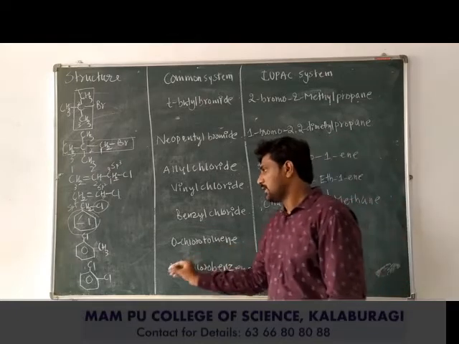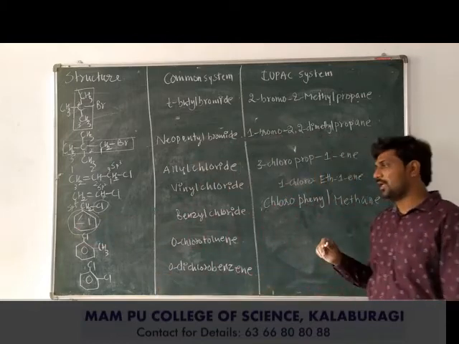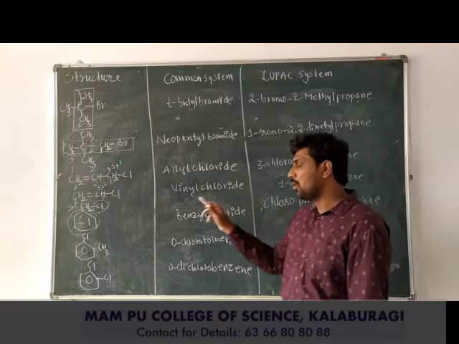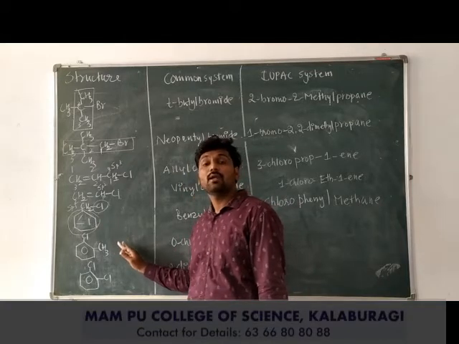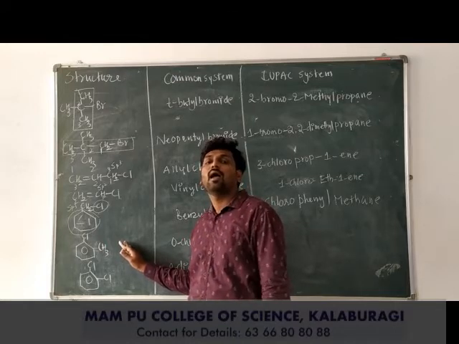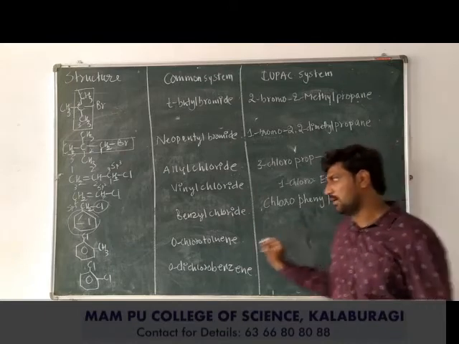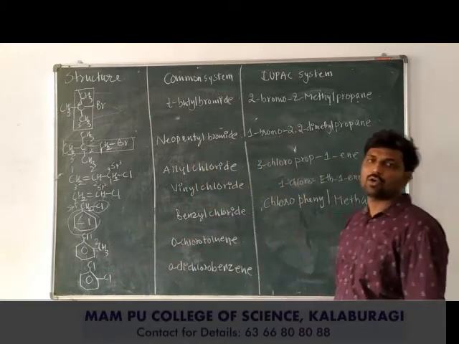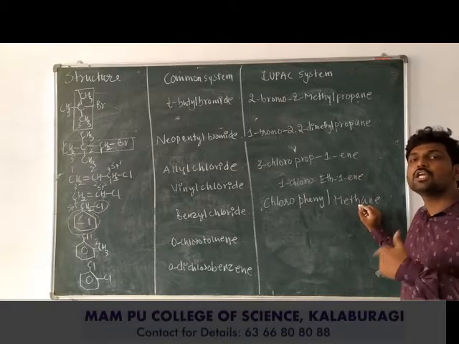Next example. See here, orthochlorotoluene. This toluene is bonded to a chlorine atom at the ortho position. So according to the IUPAC system, we need to do the numbering. Chloro and toluene, from where do we need to do the numbering, sir? You need to do the numbering according to the IUPAC system, where the substituent having the first alphabetical order gets the first position. See here, chlorine will get the 1 position and methyl will get the 2nd position according to alphabetical order. M comes later after the C of chloro.